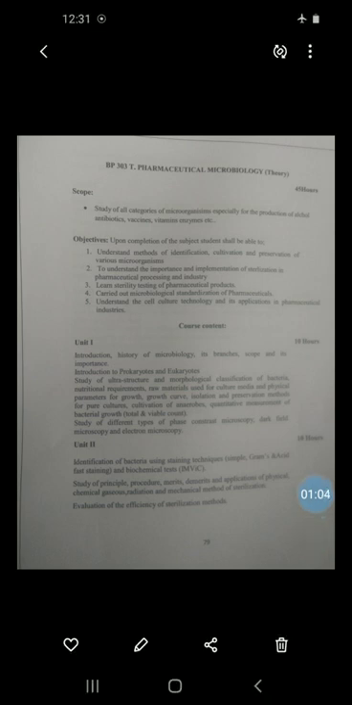In moist heat sterilization, the heat is applied in the form of steam or just boiling. In this method, the heat is applied in the form of what? In the form of steam or just boiling. This method includes autoclave, then tyndallization and pasteurization. First, we will see the autoclave or autoclaving.